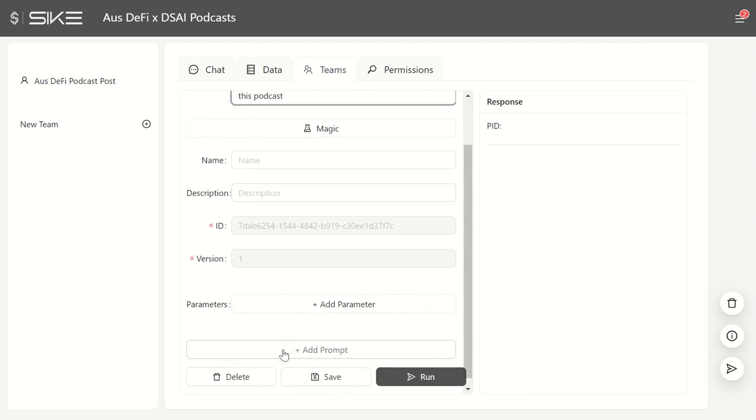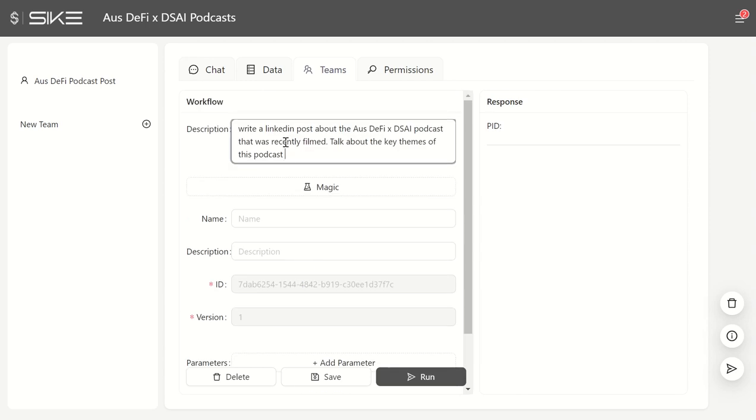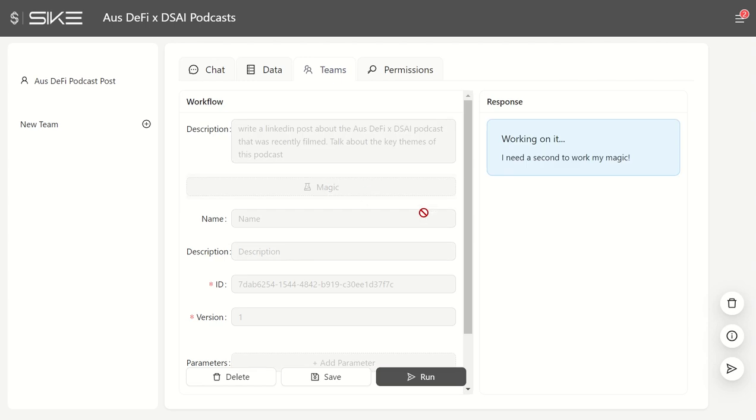If you wanted to, you can actually add prompts yourself. You don't have to use the magic section, but if you wanted to see what it breaks down as, we'll click the magic button now and you can see this thing start to run. So it's important to have the options there.